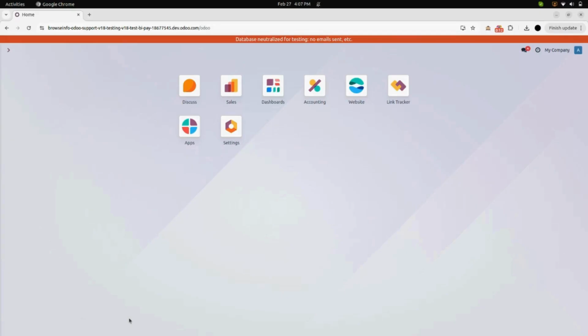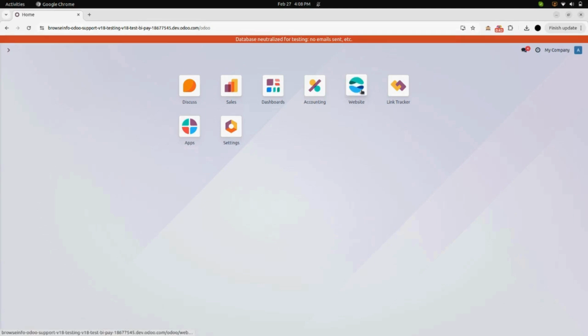Hello everyone, let me walk you through the demo of PayFast Payment Acquire in Odoo by BrowseInfo. This integration enables businesses to process secure and fast transactions using PayFast, a trusted payment gateway. Customers can make payment using various methods including credit card, instant EFT and mobile wallets, ensuring a smooth checkout experience. With automated payment validation and real-time transaction tracking, this module enhances efficiency and security.